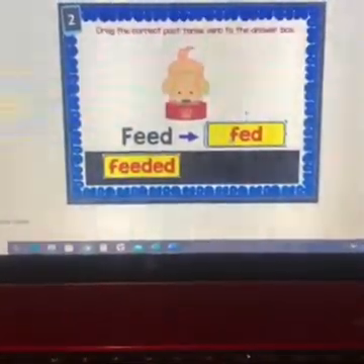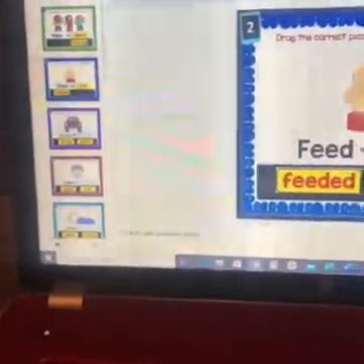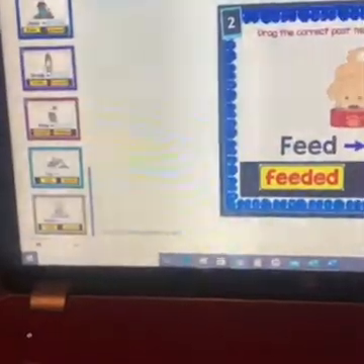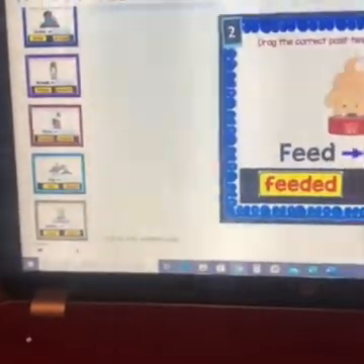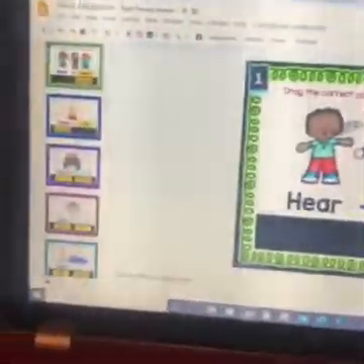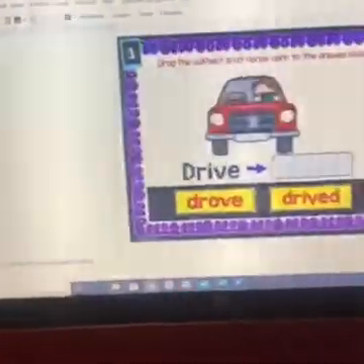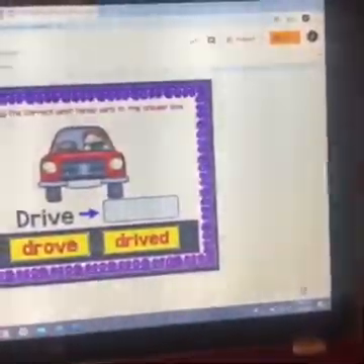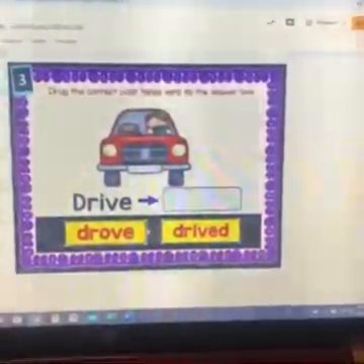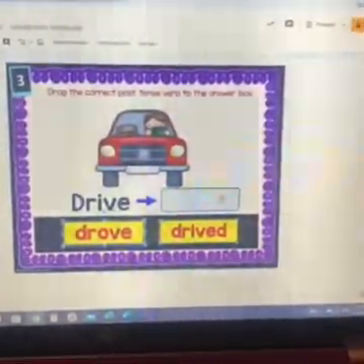I'm going to pause there for a moment. What you're actually going to do is complete all of the slides. So I would like for you to do numbers 1 through 15, there's 15 of those to work on. Okay, so I said that you're going to work on the other slides. When you come over to slide 3, it says drag the past tense of the verb drive. So it's either drove or drived. So the answer is drove. So you'll drag it up here.